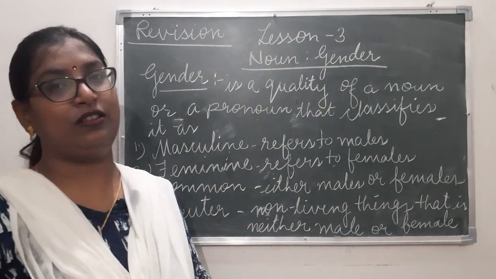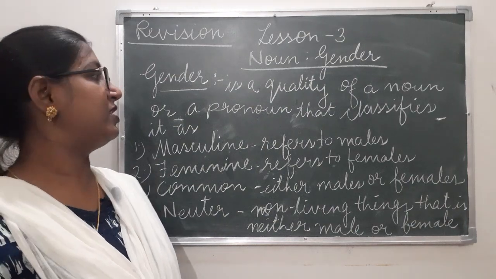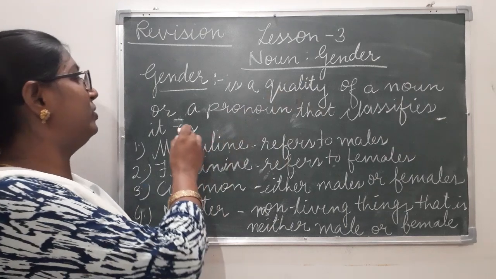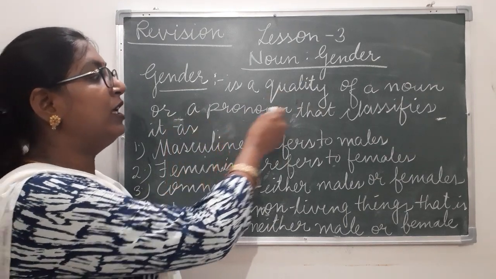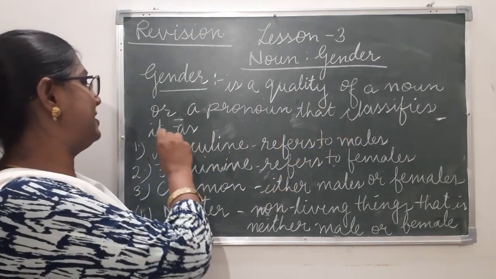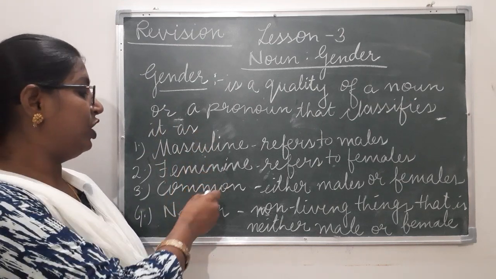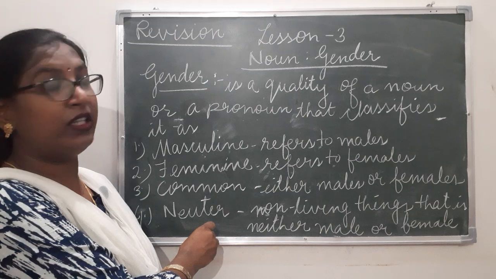What is a gender? First of all, we should learn what is a gender. Gender is a quality of a noun or a pronoun that classifies it as masculine, feminine, common, or neuter.